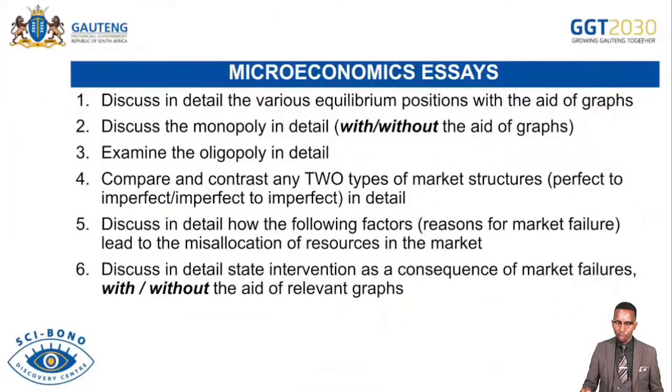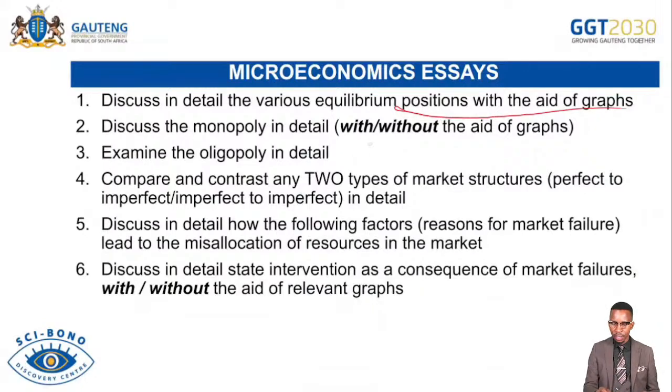And then microeconomics essays. Here we talk about a variety of essays that you can expect. Number 1, they can say discuss in detail equilibrium positions with the aid of graphs under the perfect market. So here, remember, for you to discuss that question, you need to explain the economic profit condition, draw the graph, explain the graph. Explain normal profit condition, draw the graph, explain or interpret the graph. Explain economic loss condition, draw the graph, interpret the graph.